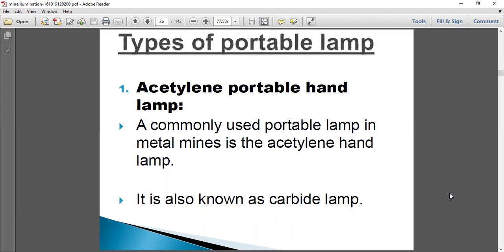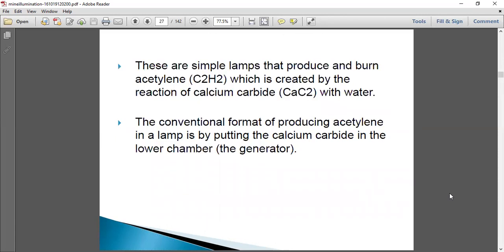It is also known as the carbide lamp. These are simple lamps that produce and burn acetylene, which is created by the reaction of calcium carbide with water. The acetylene hand lamp generally has two substances. One is calcium carbide and another one is water.